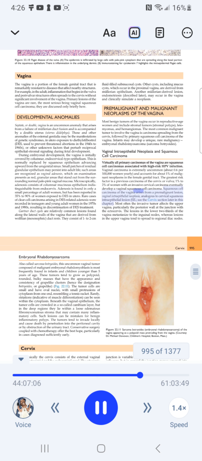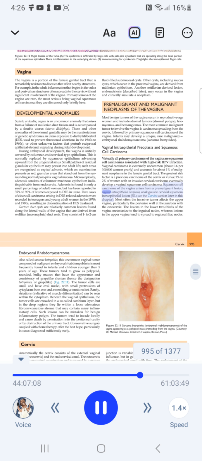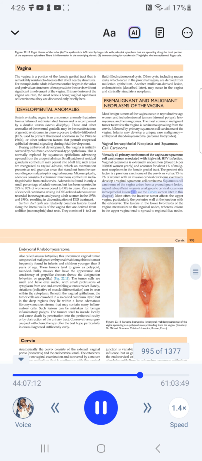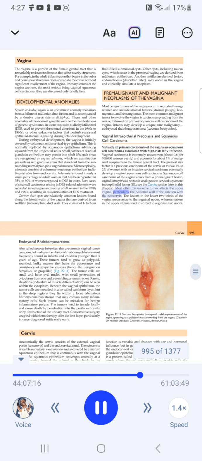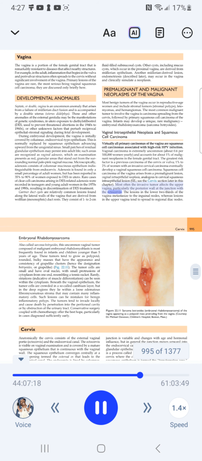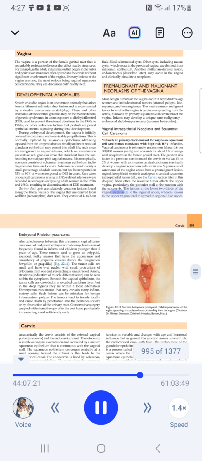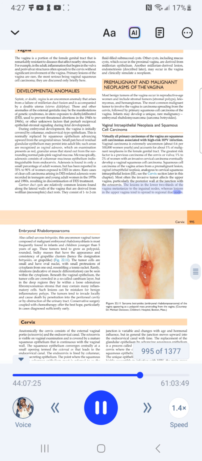Squamous cell carcinoma of the vagina arises from a premalignant lesion, vaginal intraepithelial neoplasia, analogous to cervical squamous intraepithelial lesion (SIL). See the cervix section later in this chapter. Most often the invasive tumor affects the upper vagina, particularly the posterior wall at the junction with the ectocervix. The lesions in the lower two-thirds of the vagina metastasize to the inguinal nodes, whereas lesions in the upper vagina tend to spread to regional iliac nodes.